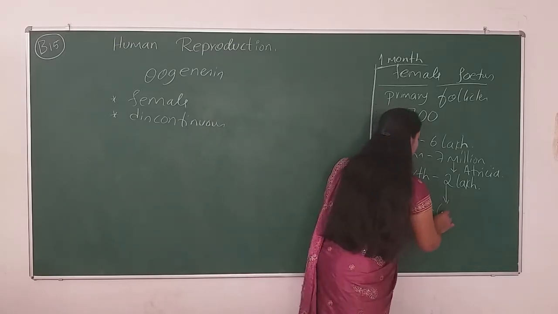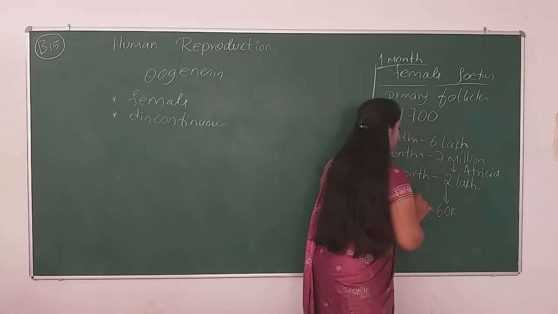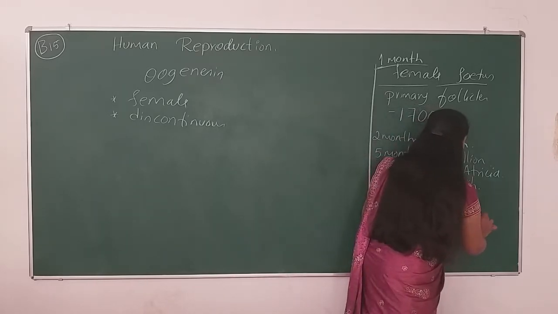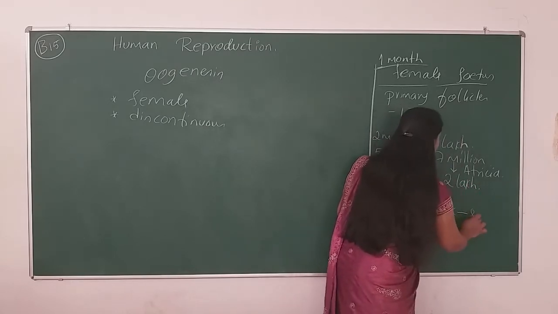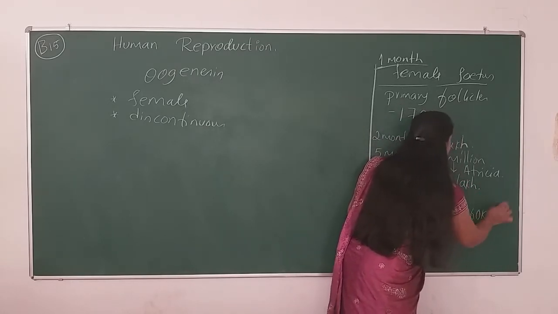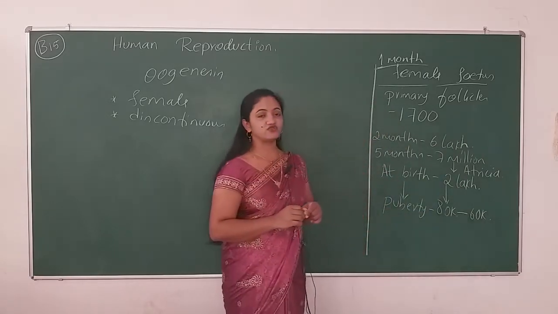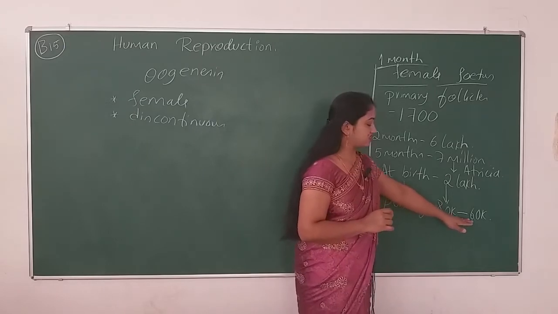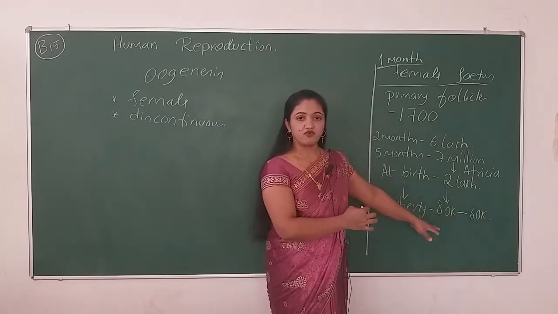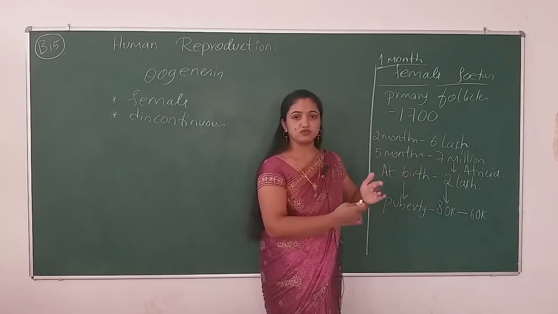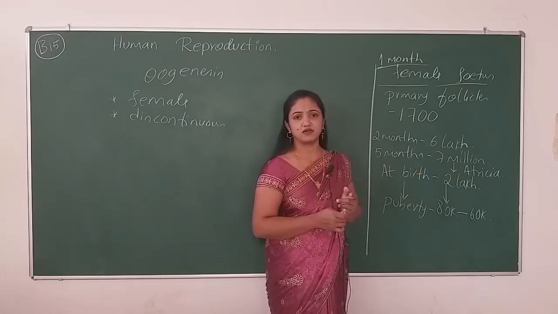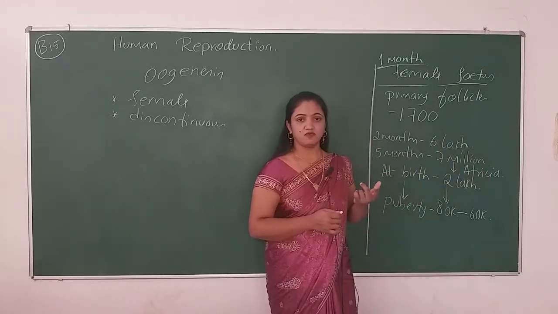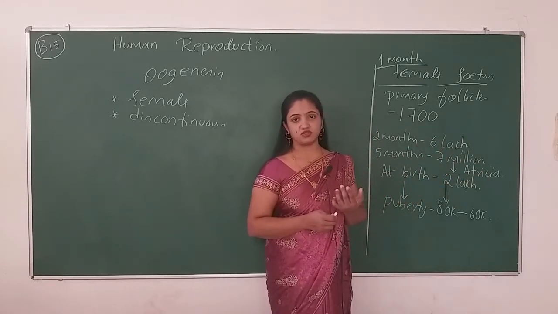From 2 lakh, it will reduce to 80,000 to 60,000. It means from 2 lakh to 80 to 60,000 primary follicles have reduced. Why? Because of this atresia, because of the shrinkage of primary follicles.